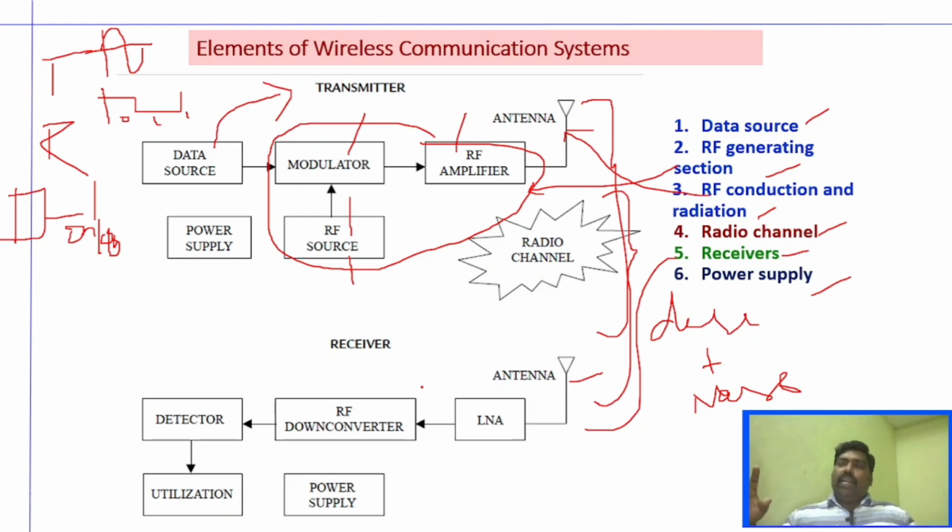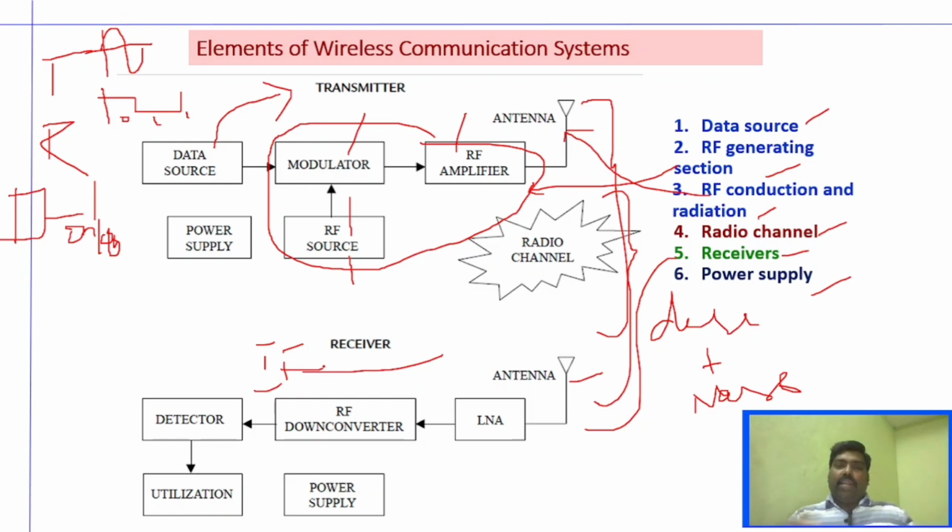So it has to convert the signal you would have received in a higher frequency range. So it has to be converted to an intermediate frequency, IF frequency, so that the signals can be processed and you are able to detect the original signal. That process can be done by the RF down converter, right?